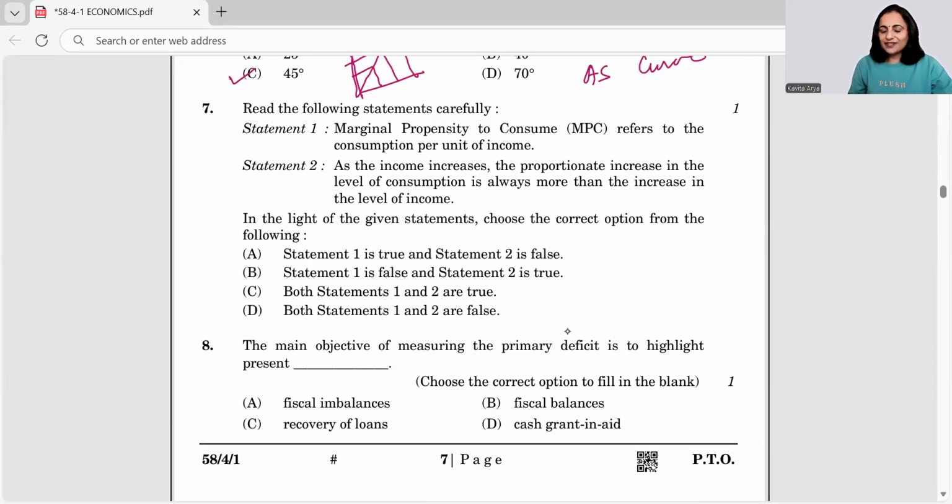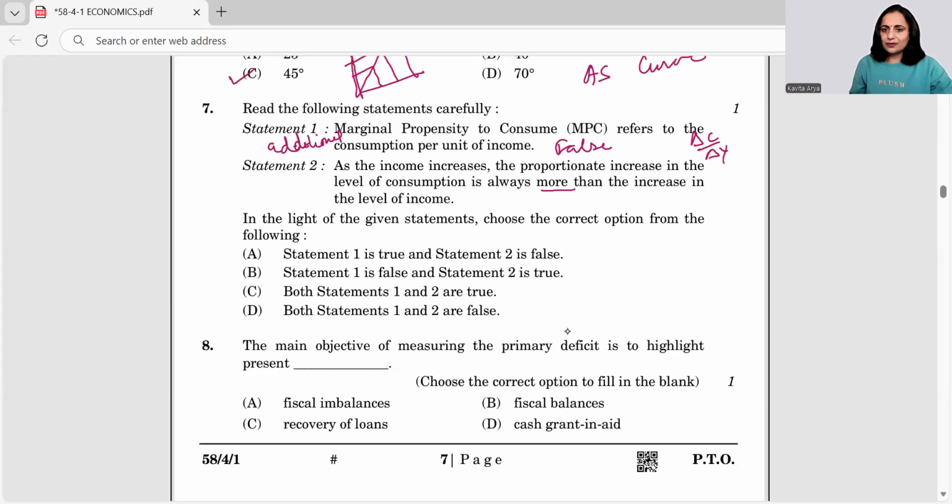Then we have: marginal propensity to consume refers to consumption per unit of income. Looks correct or not? This is incorrect, it is false, because it's the additional consumption with respect to additional income. The formula of MPC is delta C by delta Y, not C by Y as stated here. So this becomes false. Next: as income increases, the proportionate increase in the level of consumption is always more than the increase in level of income.